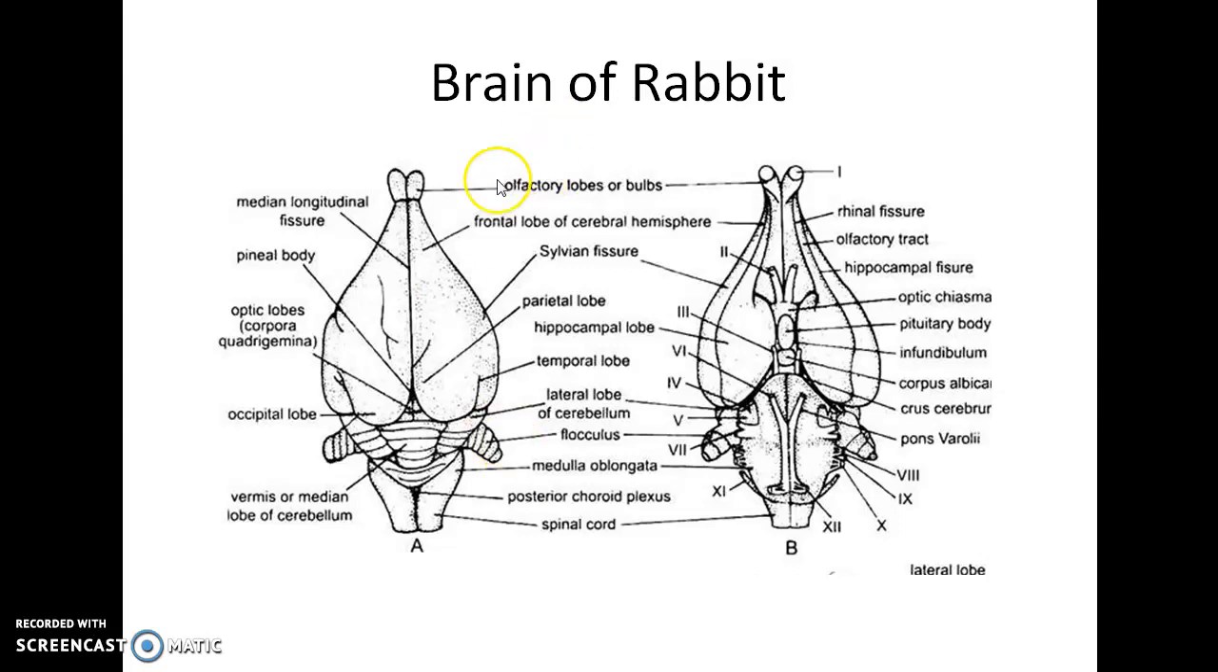Olfactory lobes. This is the olfactory lobe. The rhinencephalon is clearly distinct on the ventral side. Each lobe consists of an anterior olfactory bulb and a posterior olfactory tract. A part of the olfactory lobe has been shifted ventrolaterally to form a pyriform lobe. The narrow cavity inside each olfactory lobe is called rhinocele or olfactory ventricle.